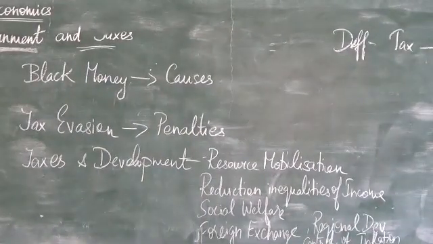Through taxation, the government can control the price rise. How? By reducing the tax on certain commodities. The government cannot always be imposing taxes on all commodities. So, if they reduce the taxes for certain commodities, the price rise will be reduced.